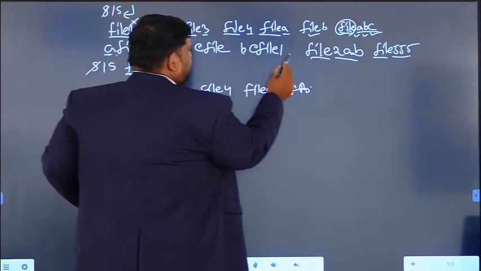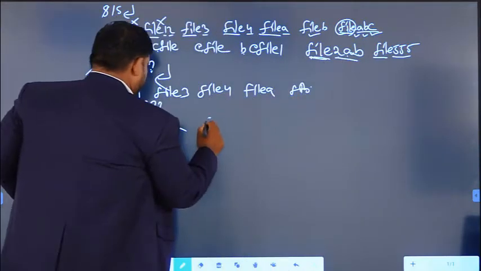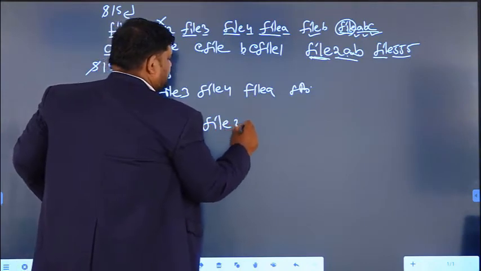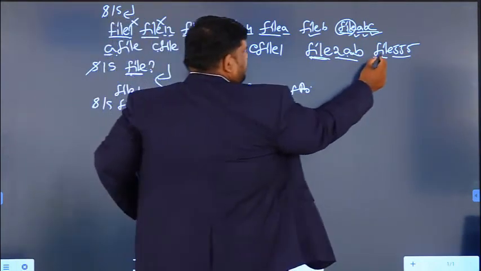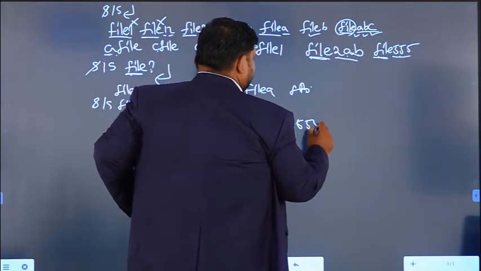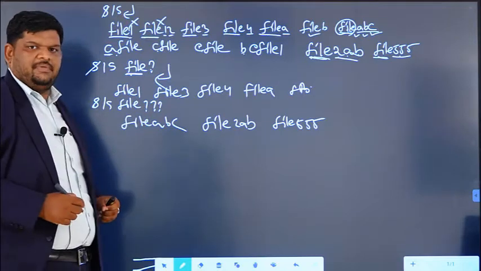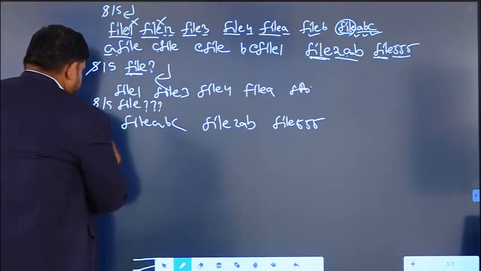Next, the file name matches and 1, 2, 3 characters are there, so this file also will come as output. After file 3 characters are there, so this one also will come as output. So here we are using 3 question marks.